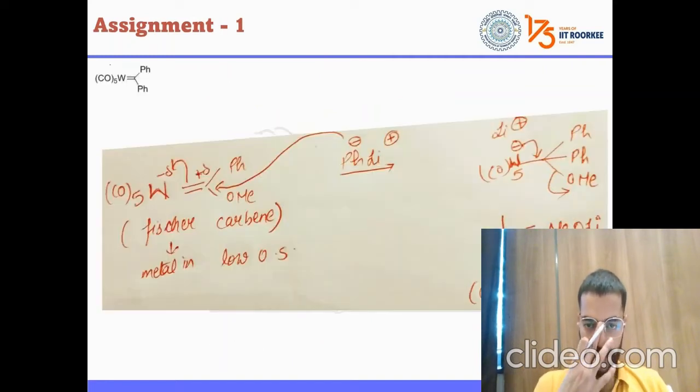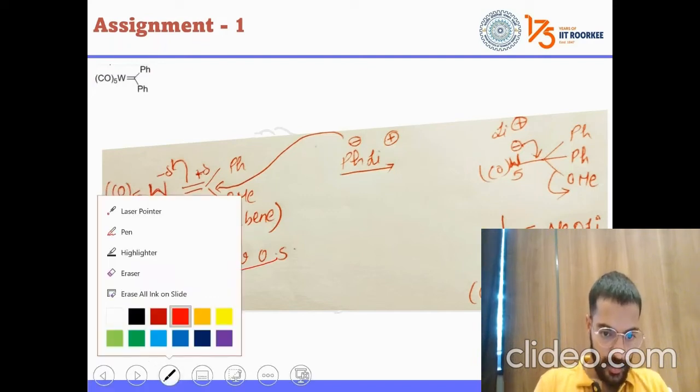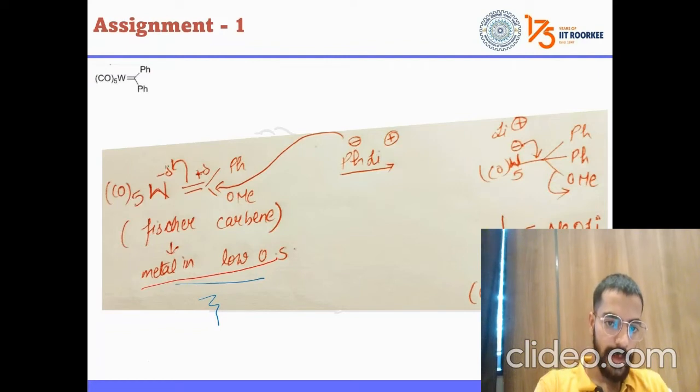So I have already made this explanation for you. See, it is the Fischer carbene. Okay, the metal is in a low oxidation state. Fine. Wait, I shall change the color of this pen. This is good. Now, see, this is already in a low oxidation state. Delta negative means slight negative charge. This is our electrophilic center.